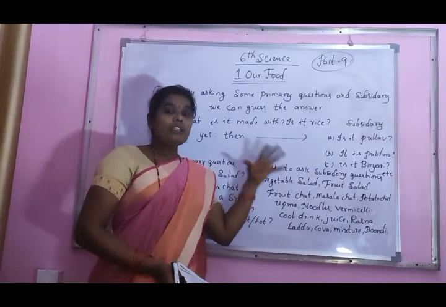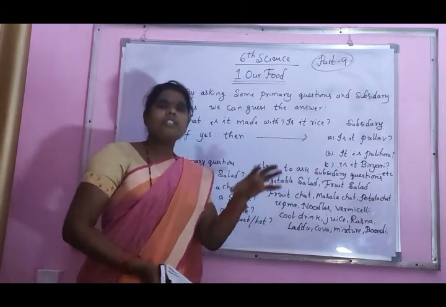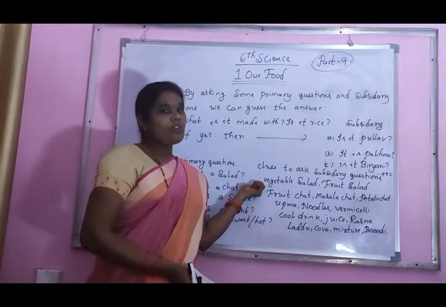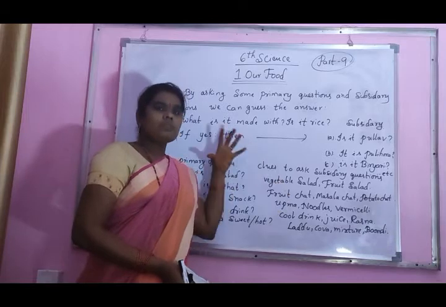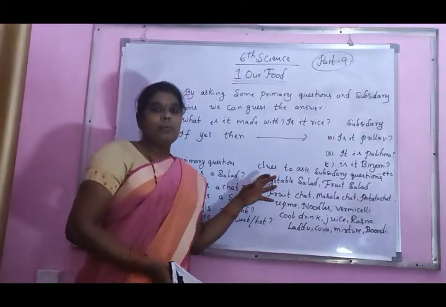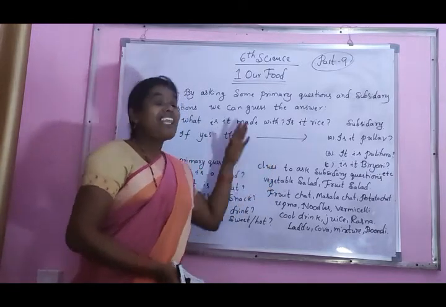Whichever item your friend says yes to, that is the answer. You say vegetable salad, and your friend says yes or no. If yes, that food item is vegetable salad. Like that, ask questions to your parents at home. Okay, practice this game.